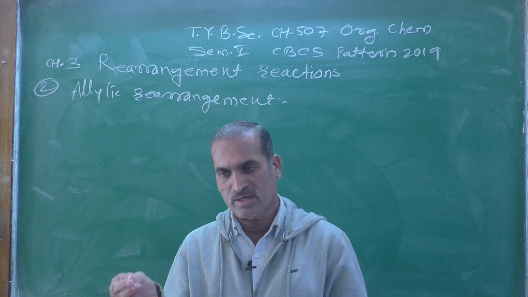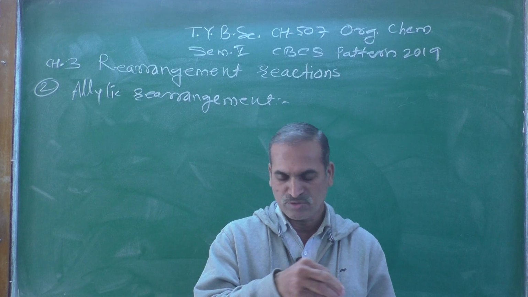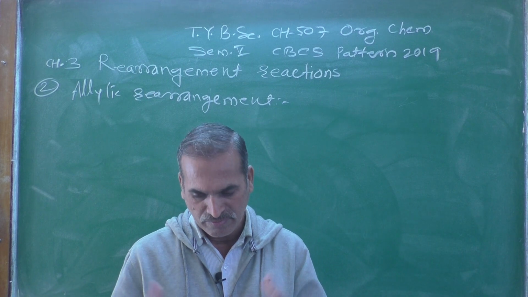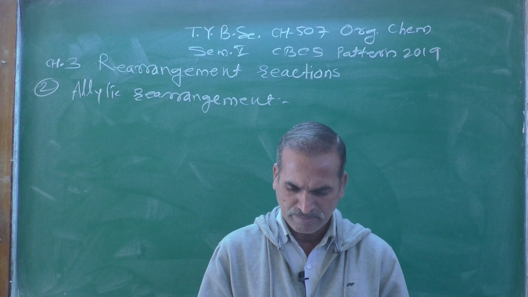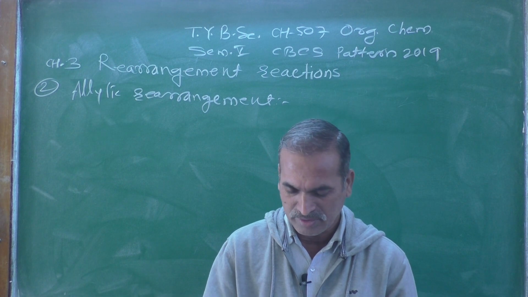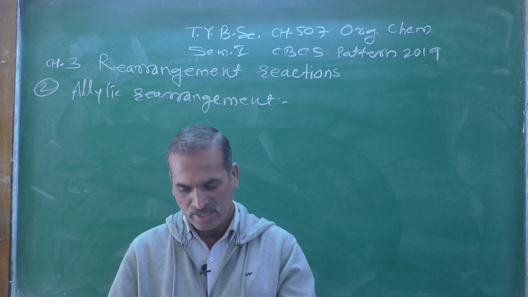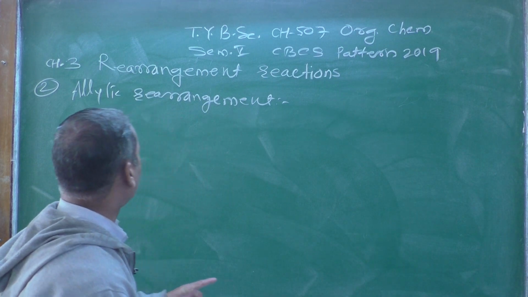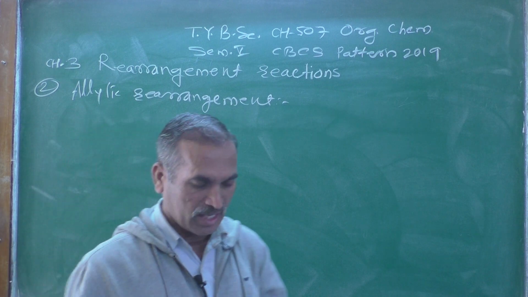We get a possible number of isomeric products formed, that we have discussed in our previous lecture. Today we are going to discuss the second one, allylic rearrangement in an allylic system.